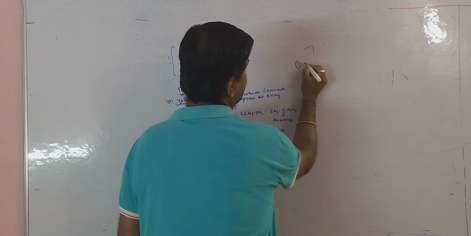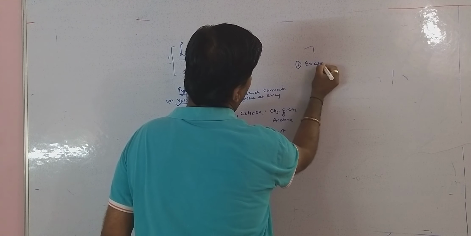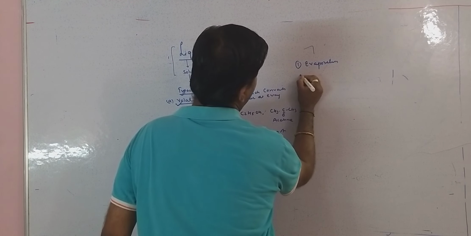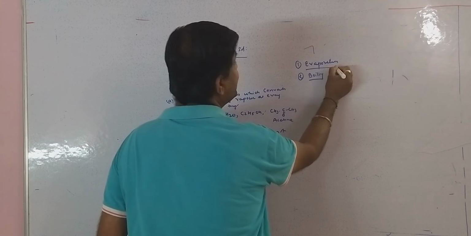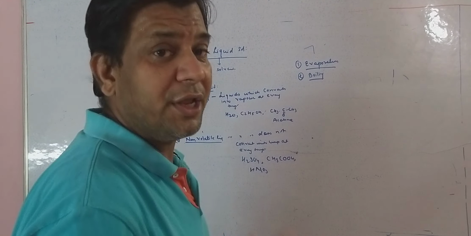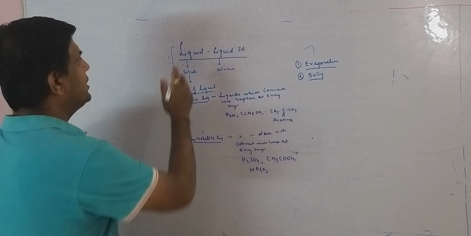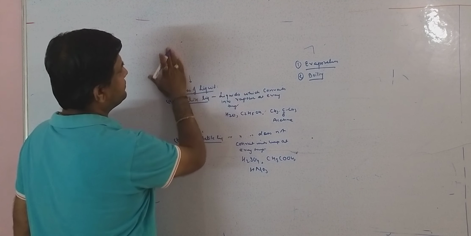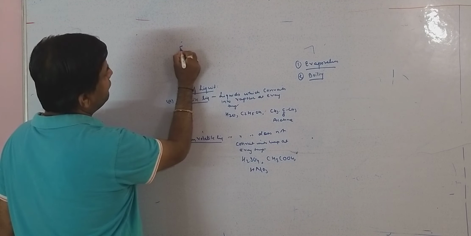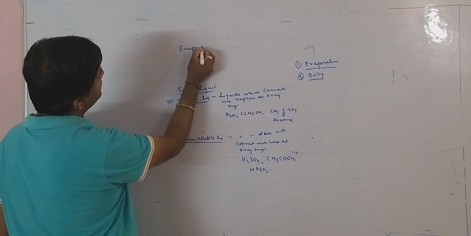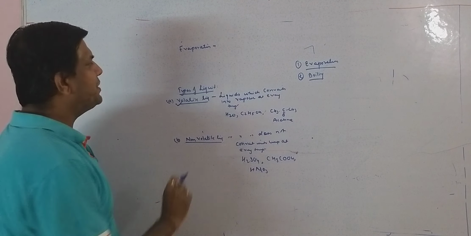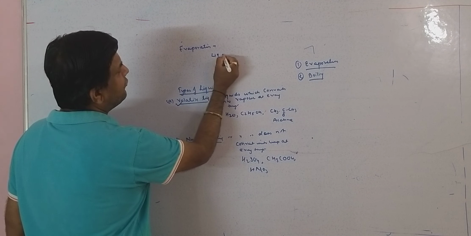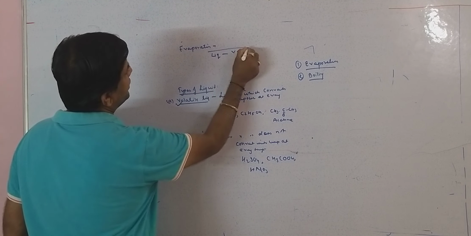And two new terms are there. One is evaporation and the second is boiling. So the question arises, what is evaporation and what is boiling? See, if we go for evaporation, evaporation means the process which takes place at every temperature, and in it liquid converts into vapor.